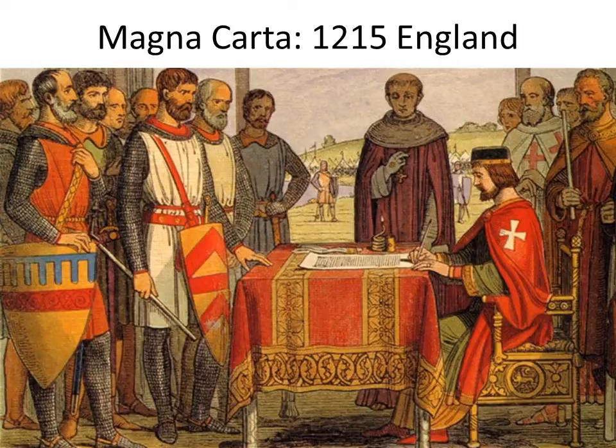In England, there was a monarchy. The monarch usually has absolute power, but in 1215 in England, the nobility wrote up a charter called the Magna Carta, which means Great Charter. This put some conditions on the king's power, so it allowed for review of the king's rulings by the nobility.